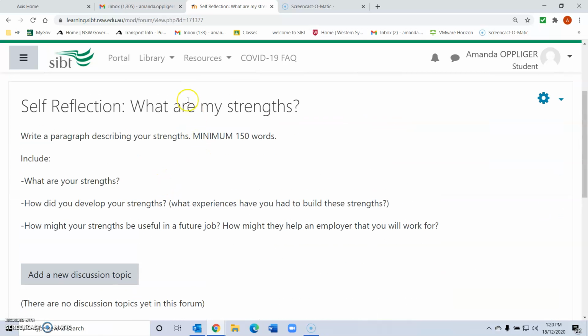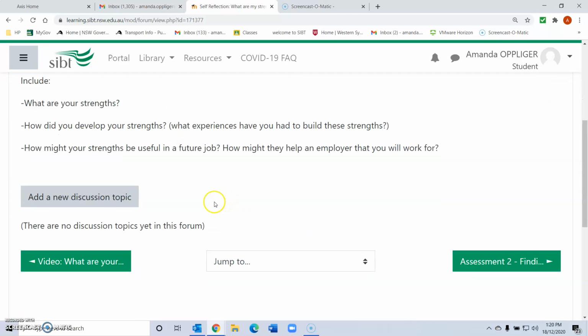I want you to write about your strengths. This is a really important step where you have to really think, what am I good at? What is it about my experience in life or just my personality or my interests? What are things about you that your employer would say, oh, I like that, I want this person to work for me? So to help you do this, there are 3 questions to answer.